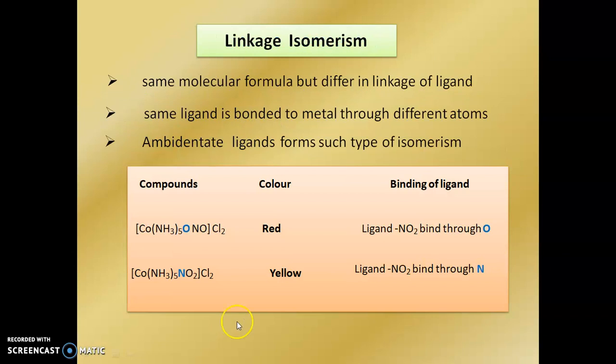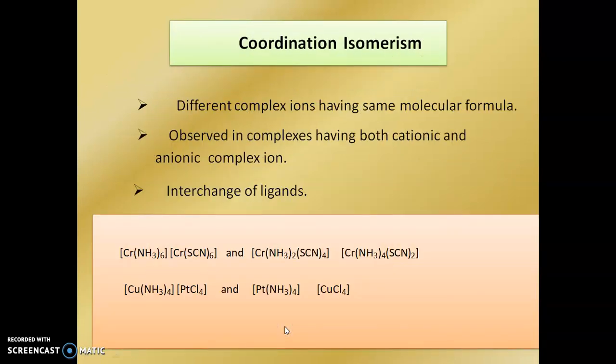Next is linkage isomerism. Same molecular formula but differ in the linkage of ligands. The same ligand is bonded to the metal through different atoms. Generally, ambident ligands form this type of isomerism. Here, the red color complex shows the ligand NO2 binding through oxygen, but in the yellow complex the ligand NO2 binds through nitrogen.